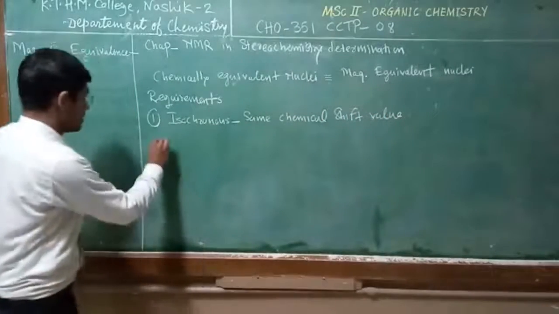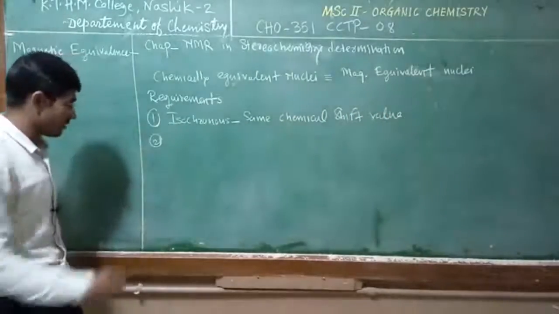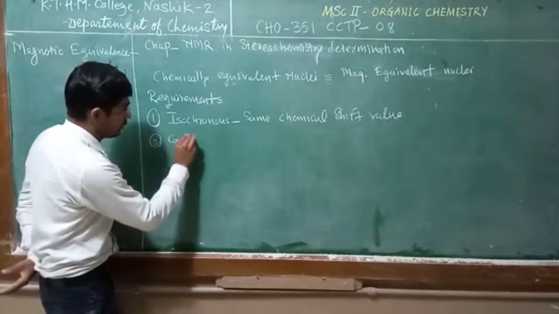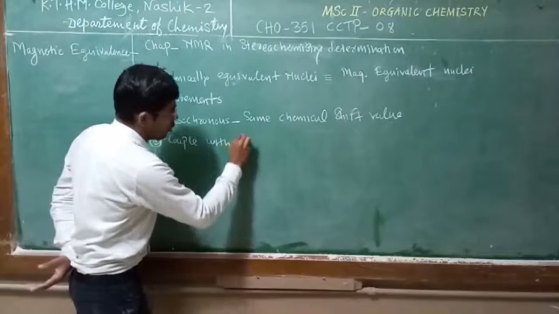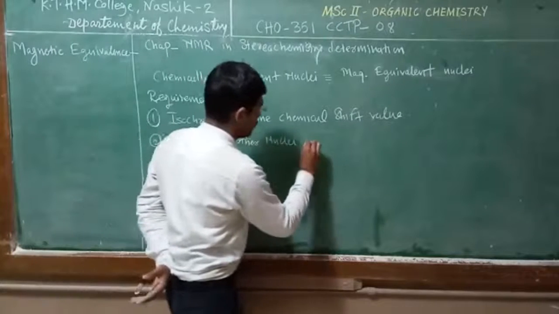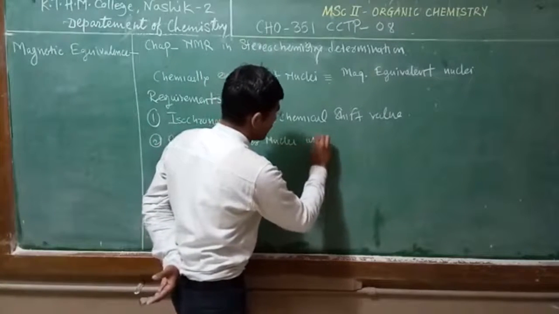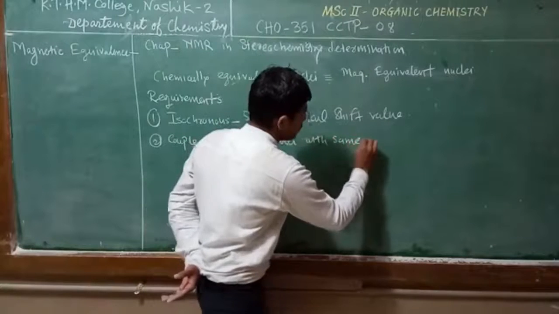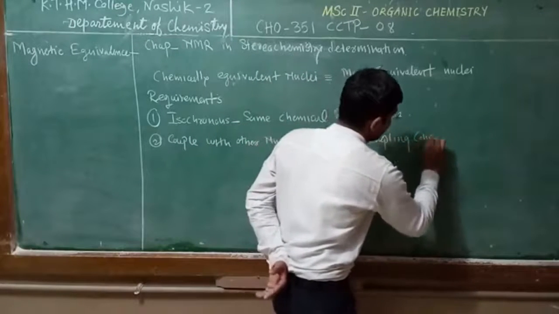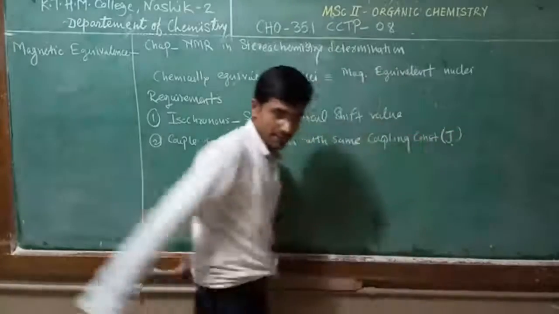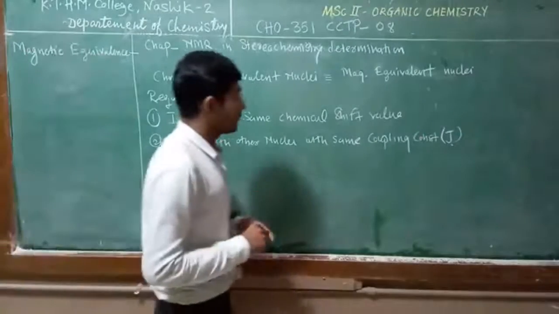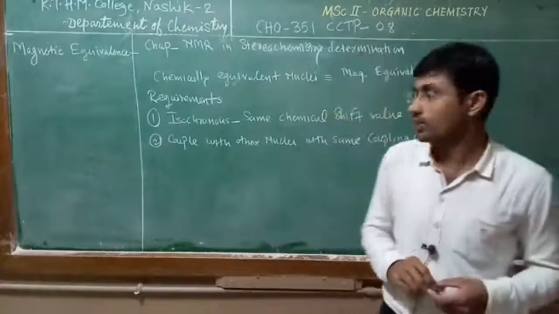And when coupled with other nuclei, they must have the same coupling constant, meaning the J value must be the same. These are the two requirements for magnetically equivalent nuclei.